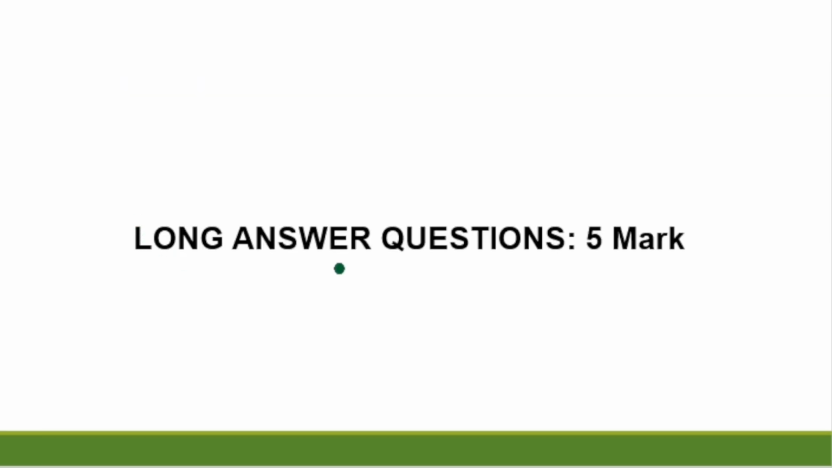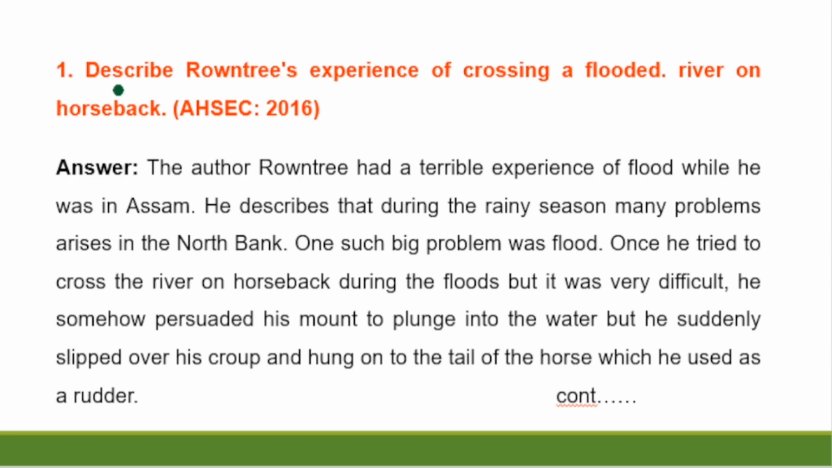Now it's long answer questions for 5 marks. Question number 1. Describe Rountree's experience of crossing a flooded river on horseback. Answer. The author Rountree had a terrible experience of flood while he was in Assam. He describes that during the rainy season many problems arise in the north bank. One such big problem was flood.